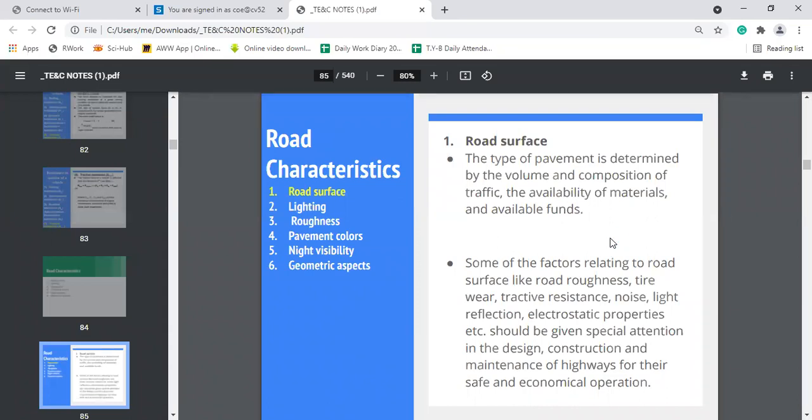Based on this, your type of pavement is decided. Okay, so the type of pavement is mainly determined by the volume and the type of the traffic. Along with this, the availability of material is also one of the important factors for deciding the type of the pavement. And lastly, how much funds are available, this also decides the type of the pavement.